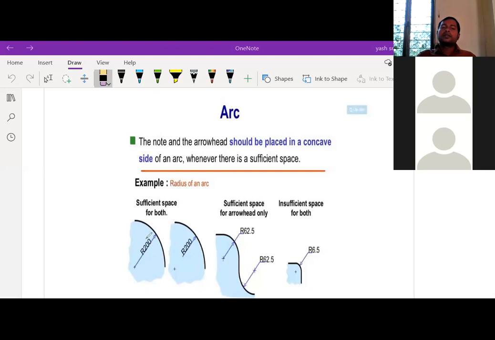So this is the way. Here the gap is enough to represent this number, so you can represent it here. Here the gap is less, so you should extend this line and represent this number like this. If the arrow is downwards, you can represent it in this way also. This is a less common possibility. The more common possibilities are what you will see in your drawings. Another possibility, if the gap is too short and it's very difficult to write the dimension line and arrow, in such a case, you should represent it in this way. Put the extension line like this, put an arrow, draw the leader line, and write R2.5.